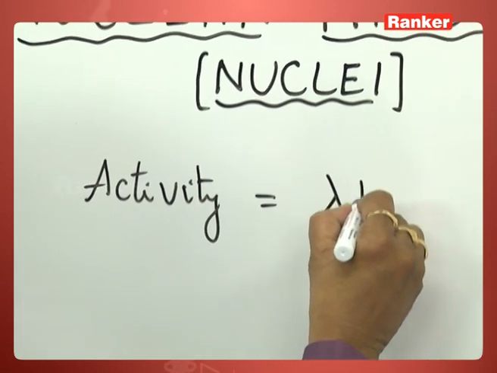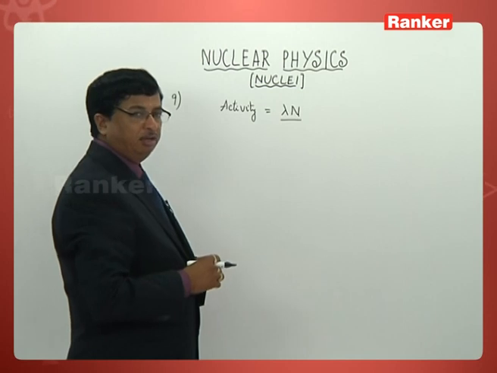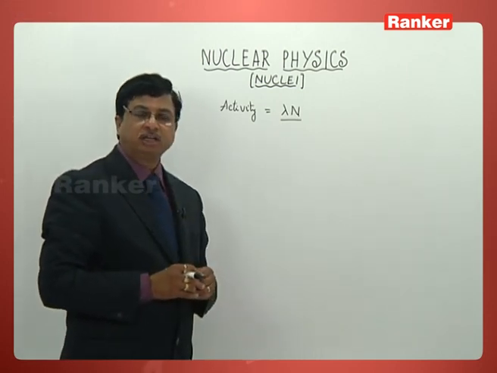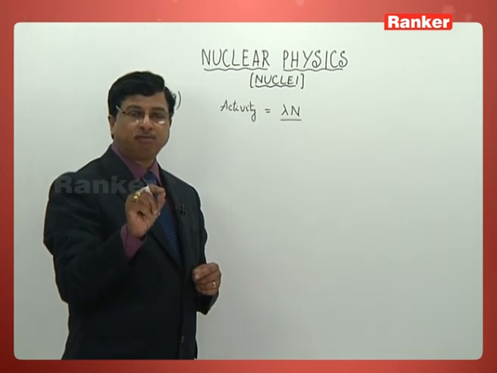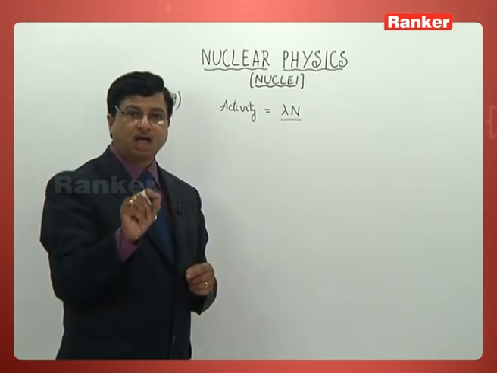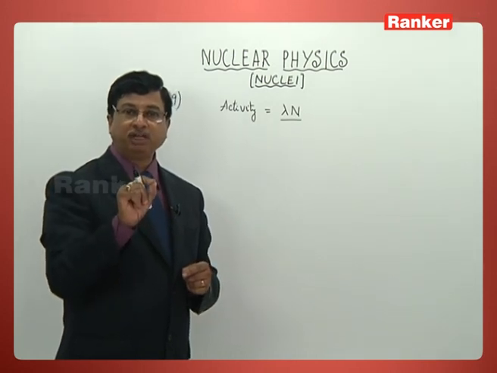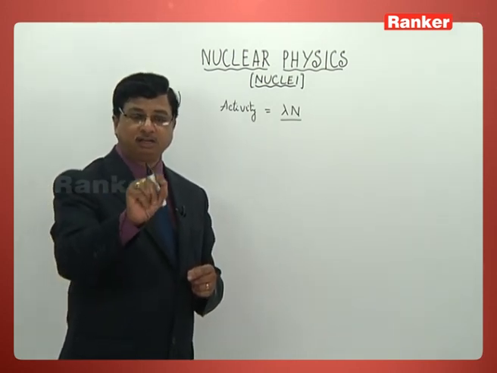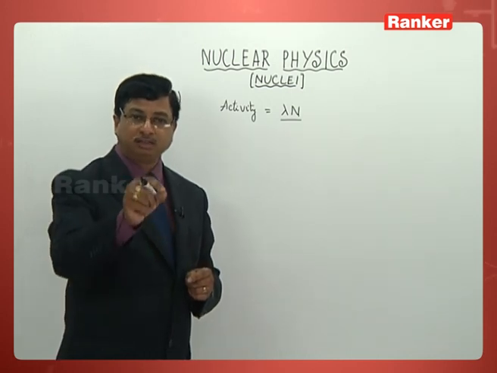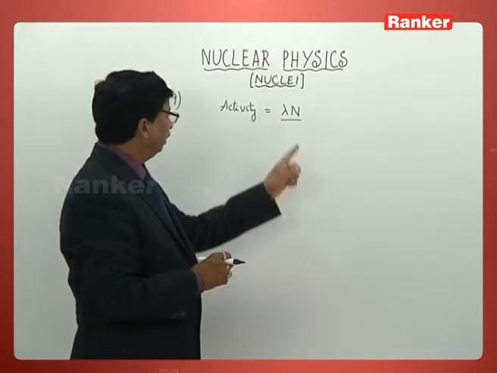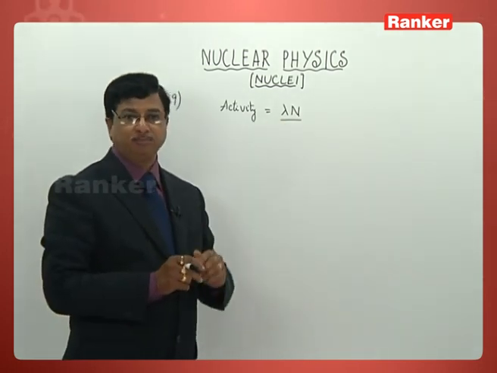Activity is lambda times N. In fact, lambda is called the decay constant. N is the number of elements of that radioactive substance which are undecayed, or which are still remaining at that time. That N lambda is what is called activity.